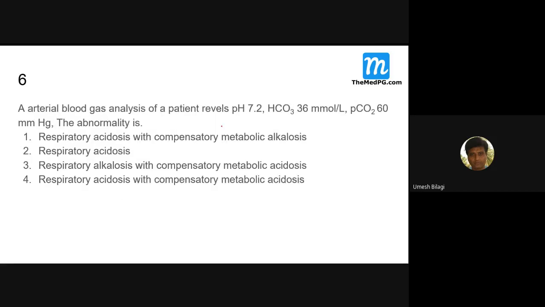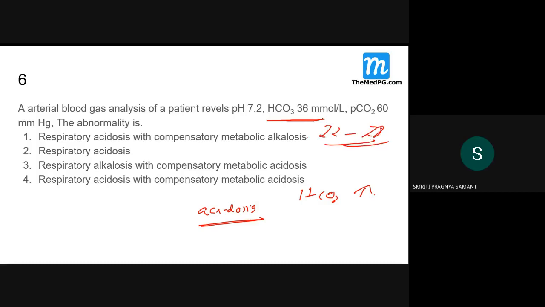Arterial blood gas analysis of a patient reveals a pH of 7.2. Is this acidosis or alkalosis? Acidosis. The bicarbonate is 36. What has happened to bicarbonate? Normal is 22 to 28, so 36 is increased. What about PCO2 of 60?